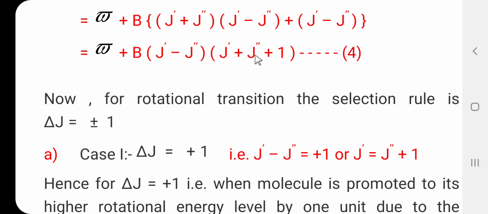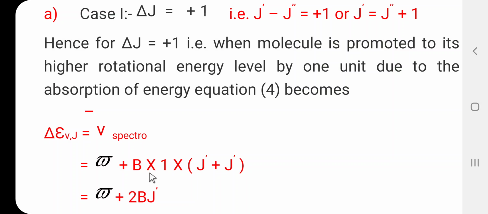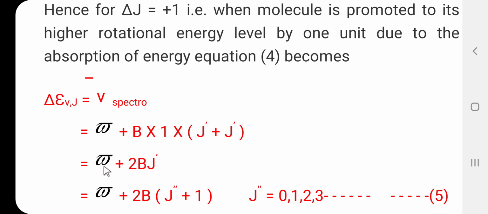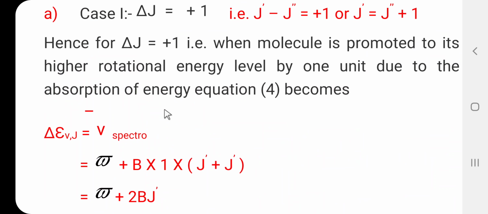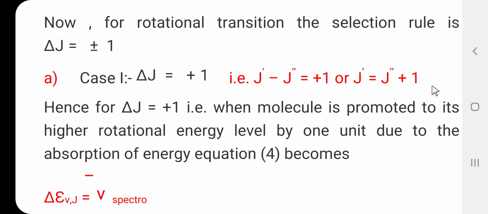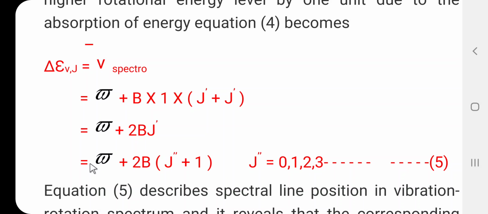So equation 4 can be written as B into 1 into J dash plus J dash, which is equal to omega bar plus twice B J dash. Again the value of J dash is J double dash plus 1, so this can be substituted here, and the final equation is delta epsilon Vj equal to omega bar